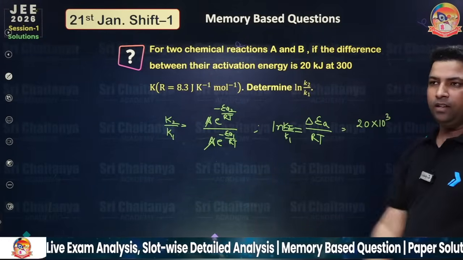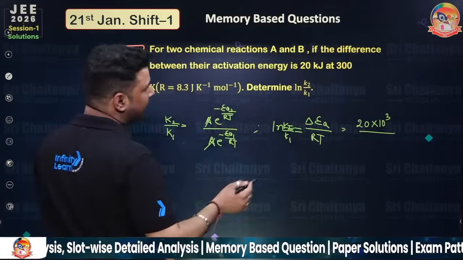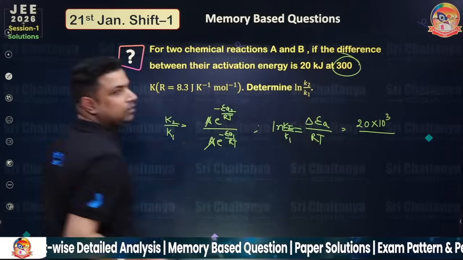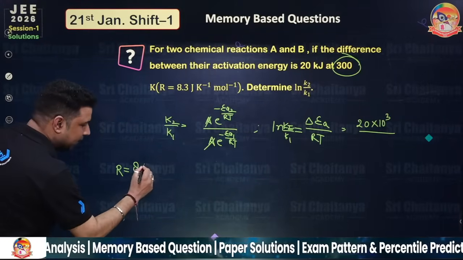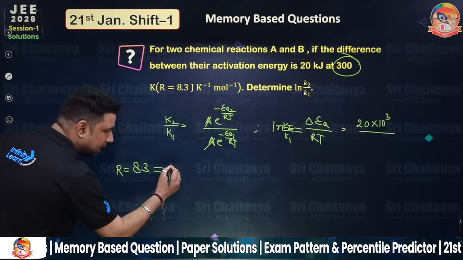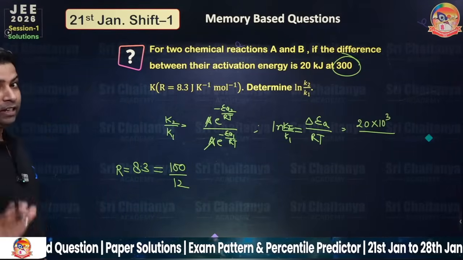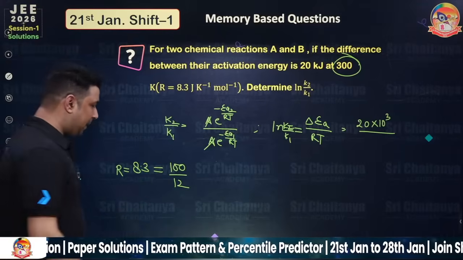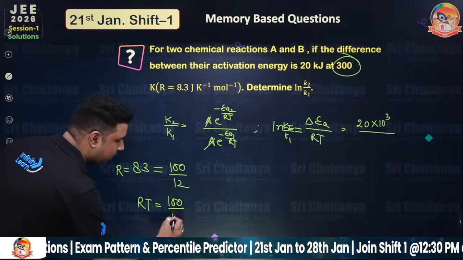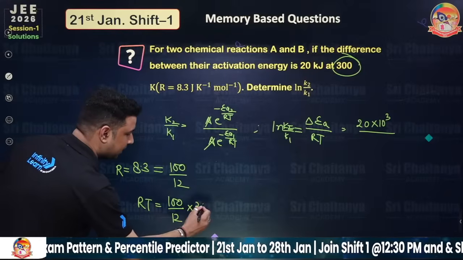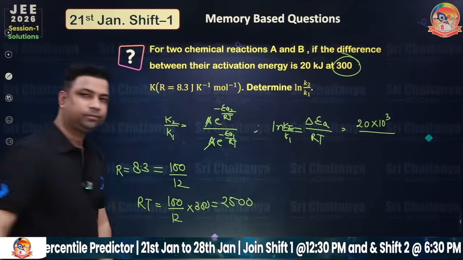Let me tell you a simple thing about RT. It's a very nice thing that 300 Kelvin is given. Instead of taking R equal to 8.3, please take 100 by 12 so that you can get the integer easily. RT is simply 100 by 12 multiplied by 300. It would be 2500.